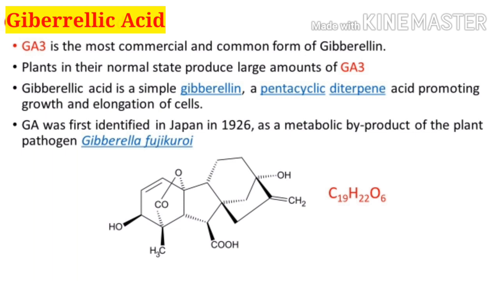Let's talk about the third plant hormone, gibberellic acid. GA3 is the most commercial and common form of gibberellin. Plants in their normal stage produce a large amount of GA3. This gibberellic acid is a simple gibberellin, a pentacyclic diterpene acid promoting growth and elongation of cells. This GA, that is gibberellic acid, was first identified in Japan in 1926 as a metabolic byproduct of the plant pathogen Gibberella fujikuroi. And this is the structure of gibberellic acid.